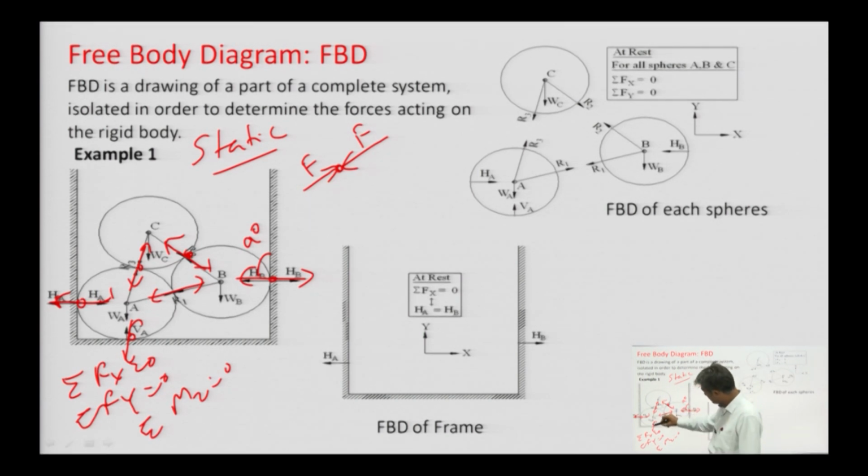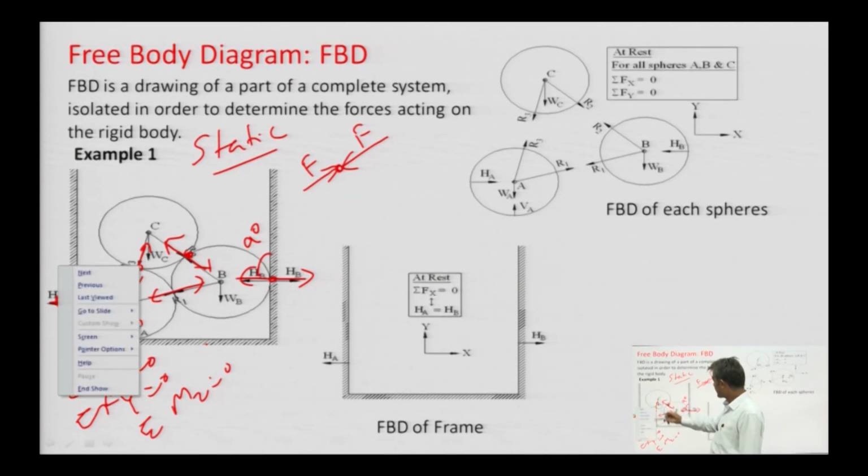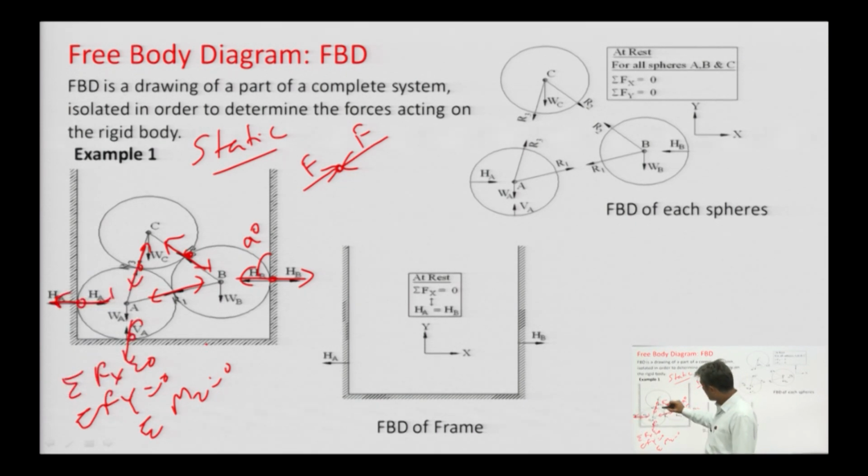If this one surface also is smooth, then perpendicular. And at this contact point, if we make the tangent at the contact point, then this angle will be 90 degrees. It will be 90 degrees at every contact point. So, this is the reason behind taking the directions of all reactions.